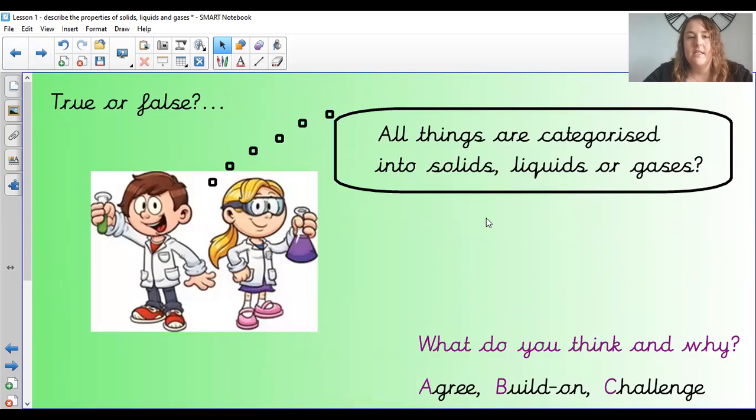Okay, so we're going to start with a true or false then this morning. All things are categorized into solids, liquids, or gases. What do you think about this statement and why? Do you think it's true? Do you think it's false? If you're in school especially, can you build on or challenge someone's idea? Can you think of something that doesn't fall into those categories maybe?